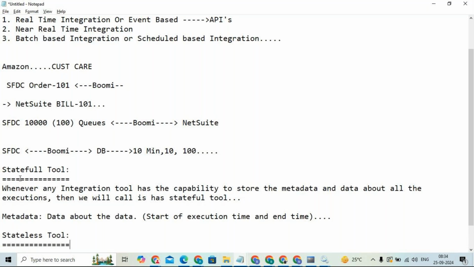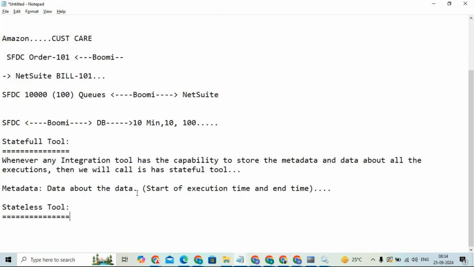Yes, what do you mean by stateless tool? Whenever any integration tool, if it does not have a capability to store the metadata, then we will call it a stateless tool. If it has a capability to store the data, then it is called a stateful tool. If it does not have the capability, then we will call it a stateless tool.